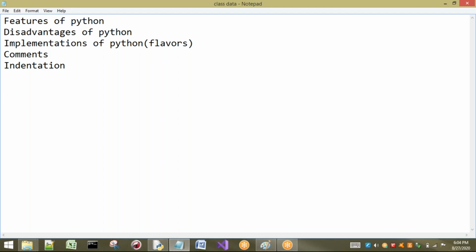First, let us see the features of Python. In previous classes we have seen the different applications where we use Python, and also some of the companies. Today we are going to talk about features, that means what the features of Python are. First, for people who want to start a programming language, the recommended language nowadays is Python. They recommend Python because, first, it is simple and easy to learn.